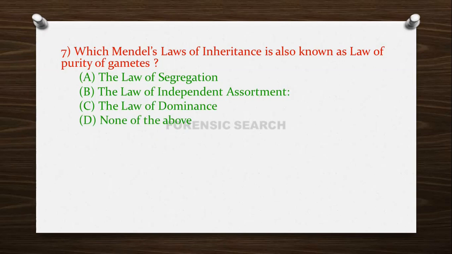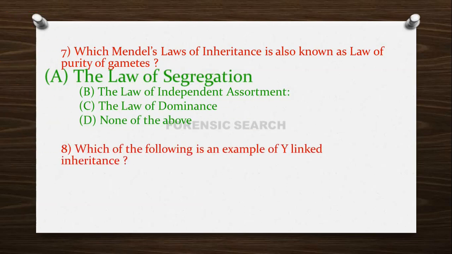So the correct answer of this question is option A, that is the law of segregation is also known as the law of purity of gametes, because in this law gametes separate and the newly formed gametes are pure, that is they carry only one allele each. That's why this law is also known as the law of purity of gametes.